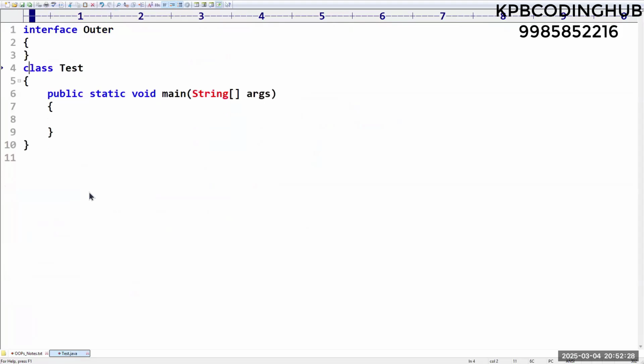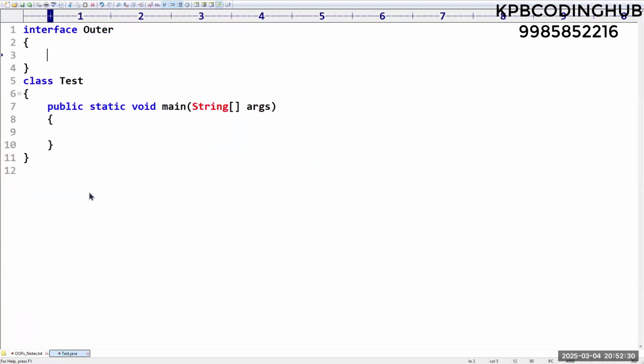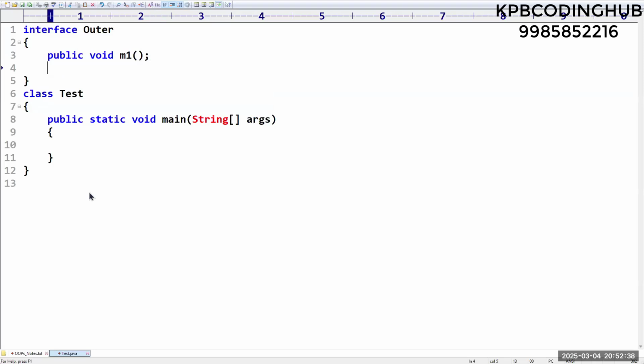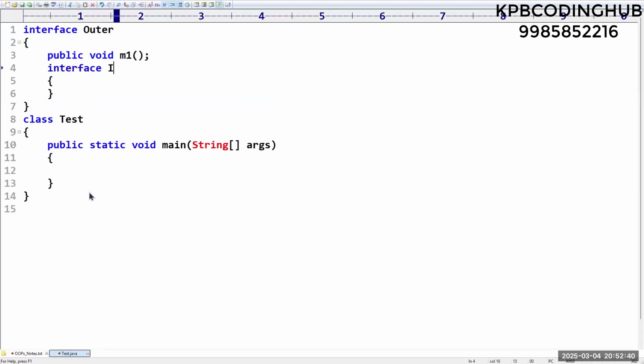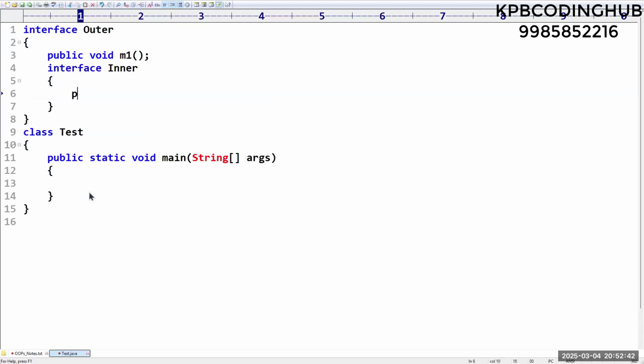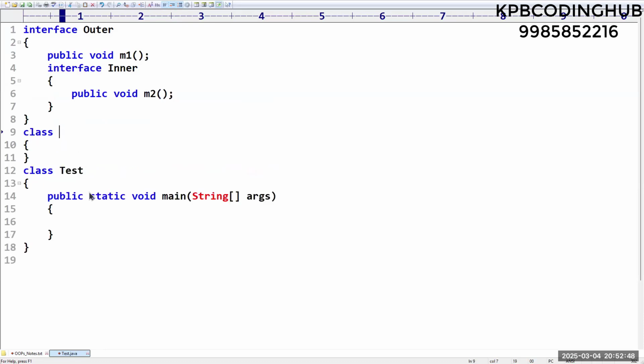What is my requirement inside this? Public void m1. Can I say this is nothing but a non-implemented method? Correct. Now I am taking interface Inner. Inside this I am taking public void m2. Now class Demo I am taking, which implements Outer.